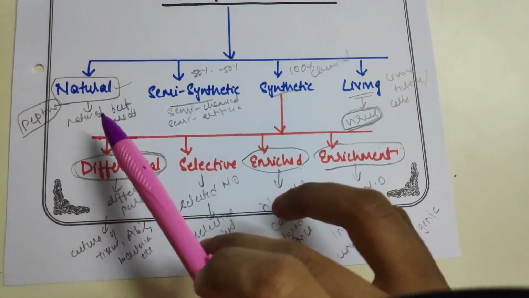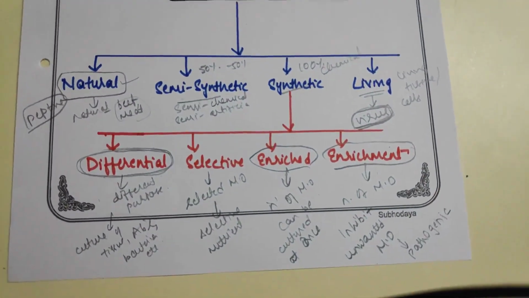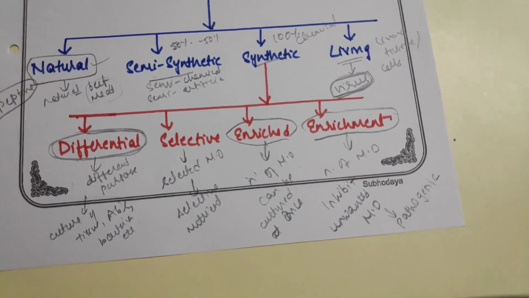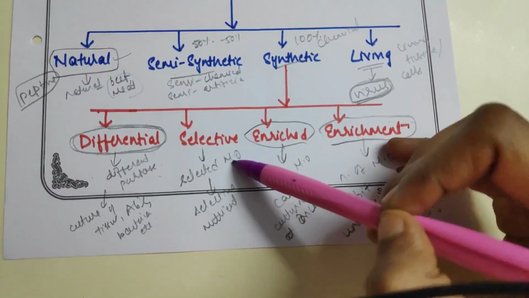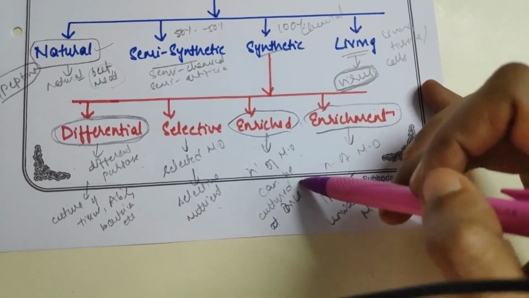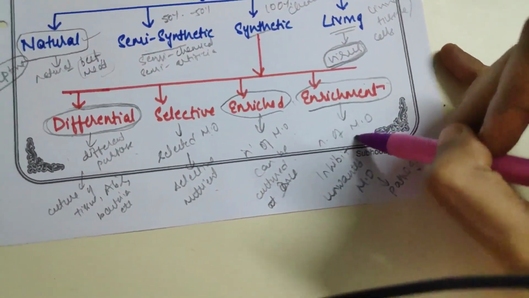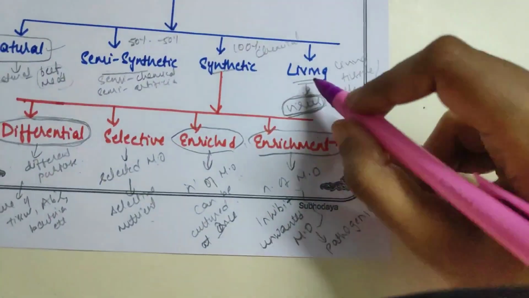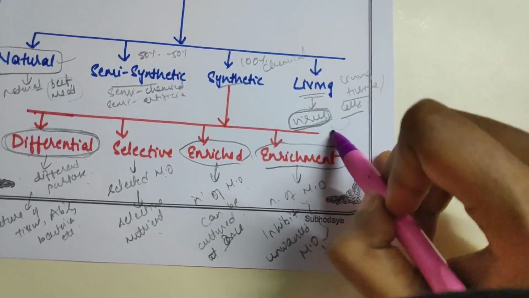So natural culture means culturing bacteria or microorganisms using natural products. Semi-synthetic means 50% chemical, 50% natural. Synthetic means 100% chemical. Differential culture means used for different purposes. Selective means selected microorganisms using selective nutrients. Enriched means n number of microorganisms can be cultured at once. Enrichment means n number of microorganisms can be cultivated, but unwanted microorganisms are inhibited. Living culture means culture using living tissues or cells, used for viruses.